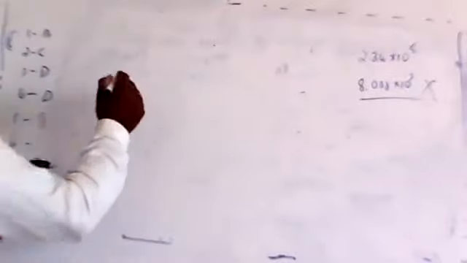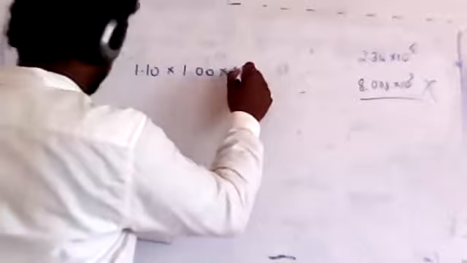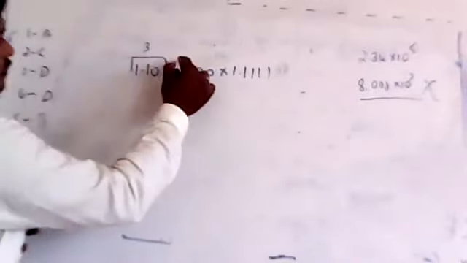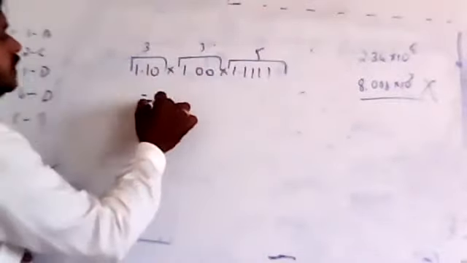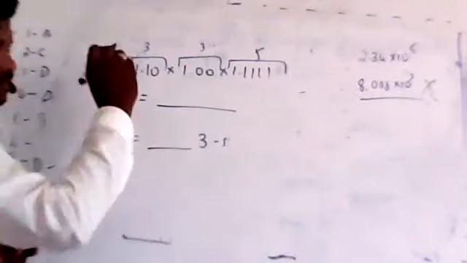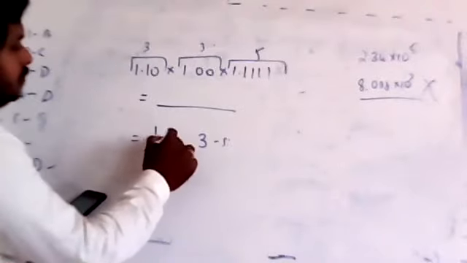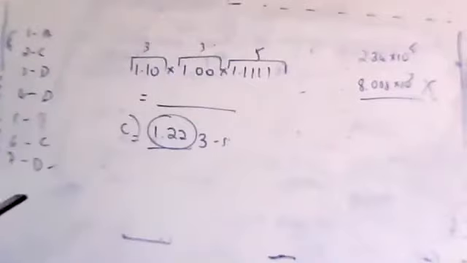The result of the operation 1.10 into 1.00 into 1.111. Even though you can see that one number contains 3 significant figures and another contains 5, whatever answer you get, the final answer should be expressed with 3 significant digits. Got it? So the answer is 1.22, which contains 3 significant figures, as option C. So option C is correct for the sixth one.